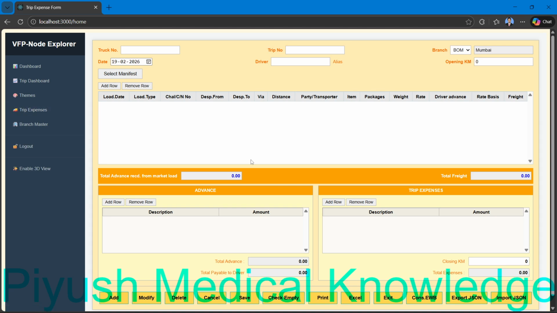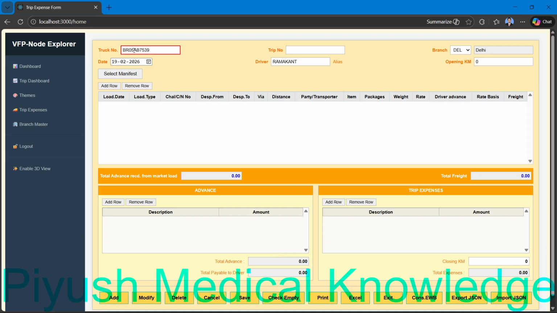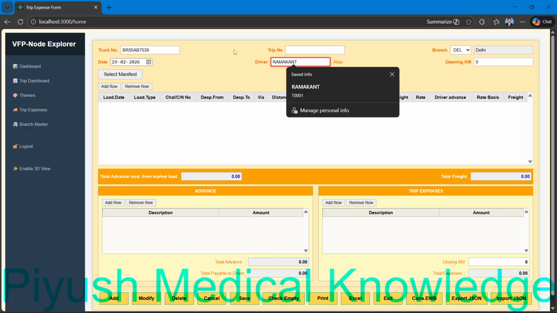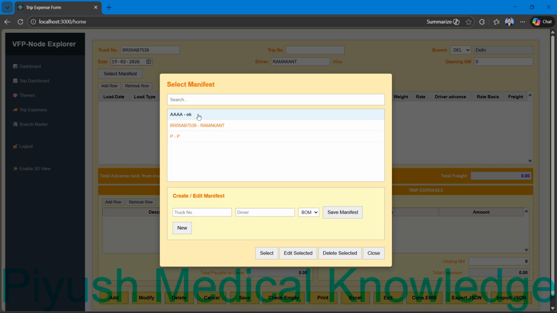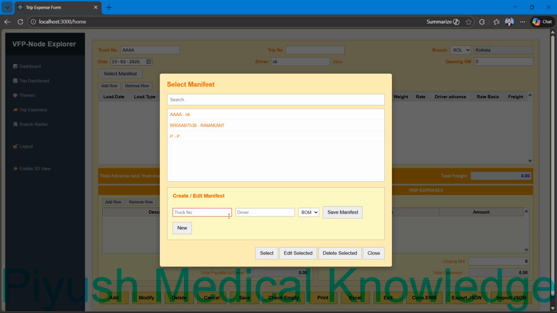This is the main part, what we have to do in the software. First of all, truck, driver, and branch. I am just going to select manifest. From select manifest, I can select any manifest. It will select the truck number, driver, and Delhi branch. If I select another, just A, okay, select, then it will show Kolkata A, and we will create a new one.